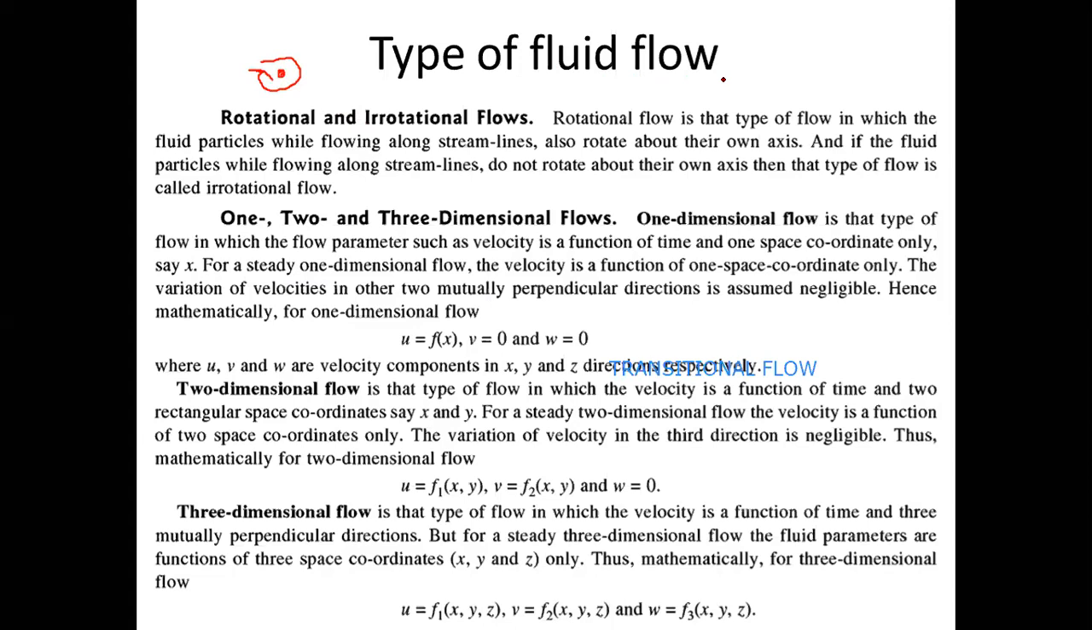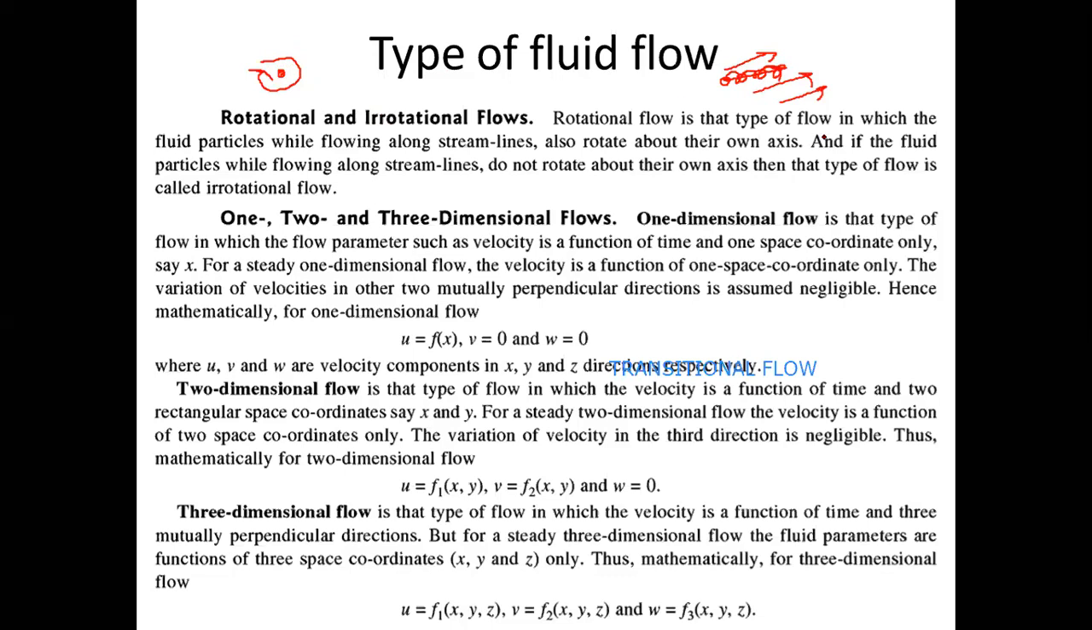Now try to assume when a fluid is flowing, this fluid may have different fluid particles. Those fluid particles are moving in the tangential direction. But when they are moving in the tangential direction, they are also rotating on their own axis. Such type of flow is called as rotational flow. And if the fluid is flowing in the tangential direction, but it is not rotating on its own axis, such type of flow is called as irrotational flow. So you should be clear about the meaning of rotational and irrotational flow. If the fluid particles are also rotating about their own axis during the fluid flow, such type of flow is called as rotational flow. Otherwise, it is an irrotational flow.